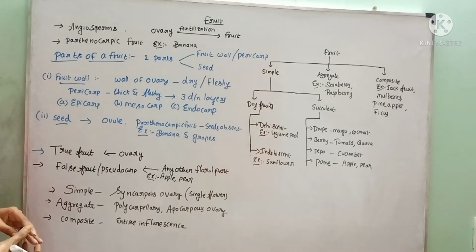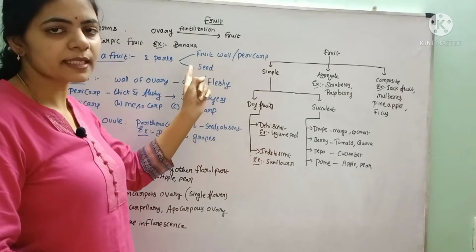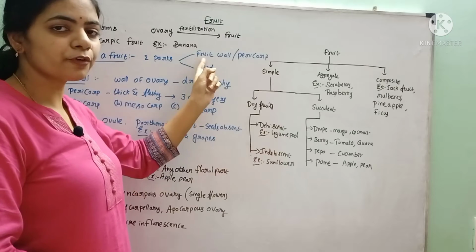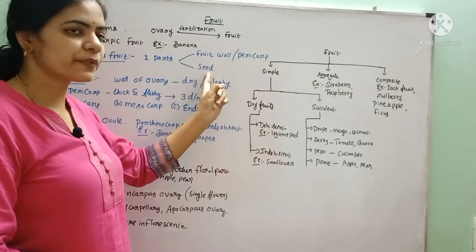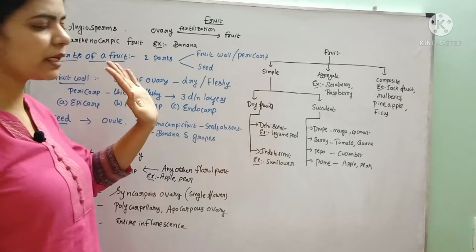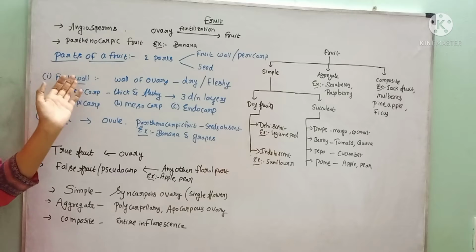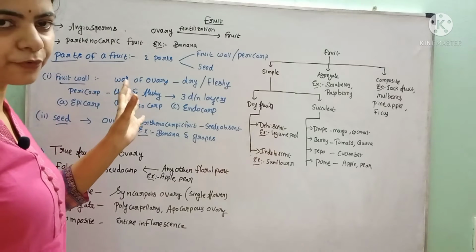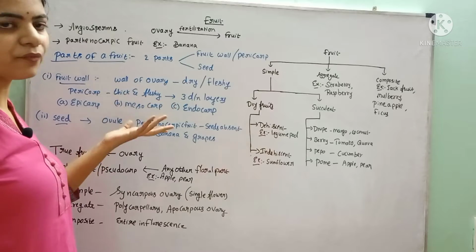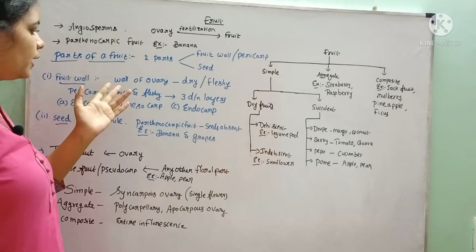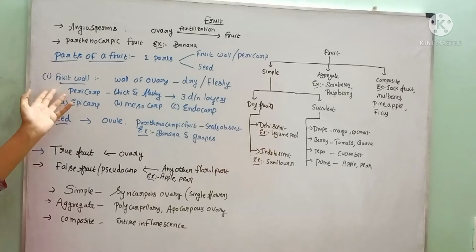We see the parts of the fruit. There are two parts seen. One is the fruit wall and the second one is the seed. The fruit wall is also called pericarp, and inside the fruit what is present? Seed. These are the two parts mainly seen in any fruit. If you see the fruit wall, how is this fruit wall formed? This is nothing but the modification of the wall of the ovary into the fruit wall. The wall of the ovary after fertilization develops into the fruit wall.